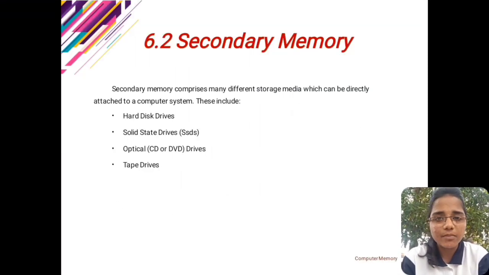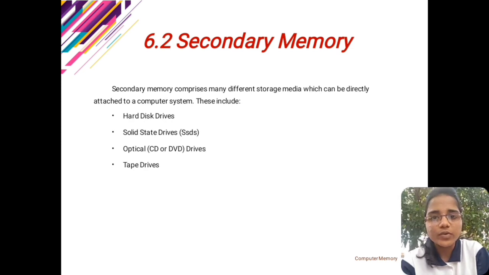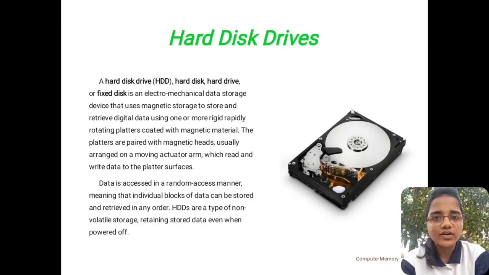Now the secondary memory. Secondary memory comprises many different storage media. It includes hard disk drives, solid state drives, optical drives and tape drives. First is the hard disk drive. This is an electromechanical data storage device. Here we can see the hard disk drive.